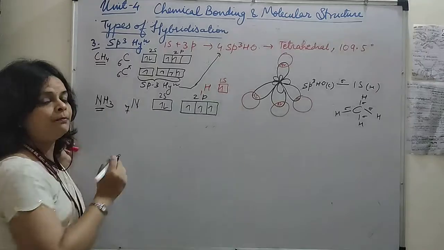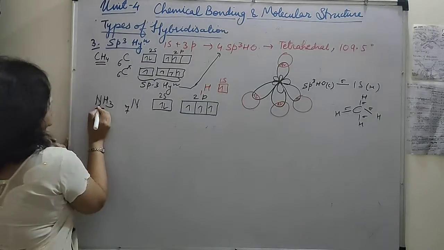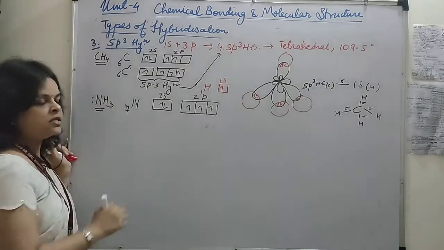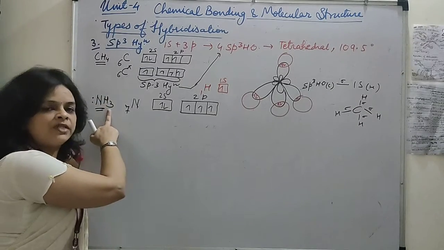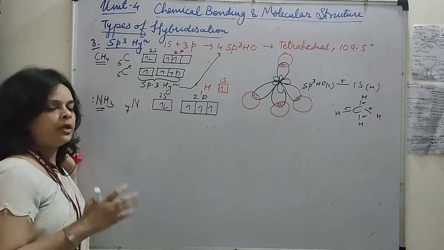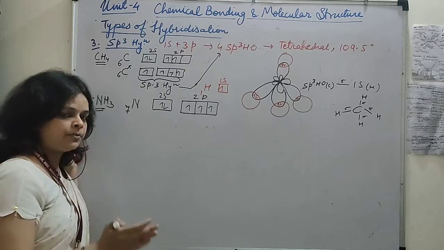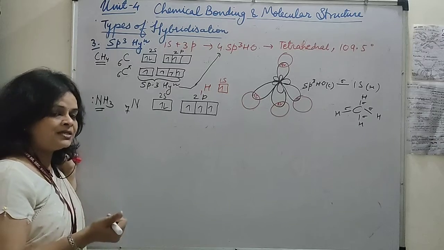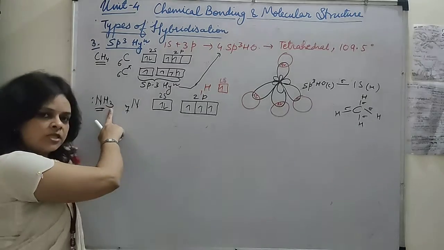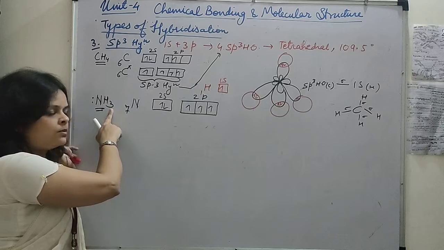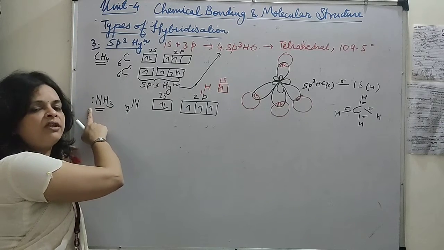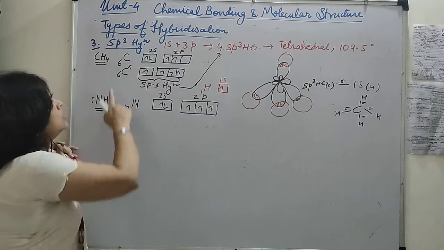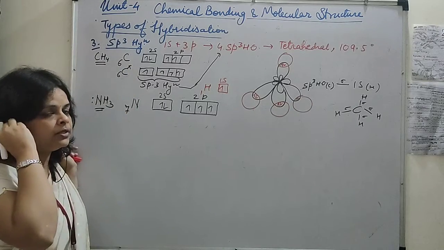कैसे होगा देखो, पहले इसको प्रिडिक्ट कर लेते हैं ना. Nitrogen, it is having 5 valence electron, so it is having one lone pair of electrons and it is forming 3 bonds with the hydrogen. So I've told you the method कि अगर आपको hybridization predict करना है, count the number of lone pairs plus sigma bonds. तो यहाँ पे 3 तो sigma bond बना रहा है, it is forming 3 sigma bonds along with one lone pair of electron. So 3 plus 1, it will be 4. So 4, that means it is having sp3 hybridization.